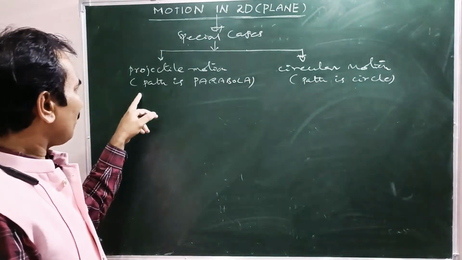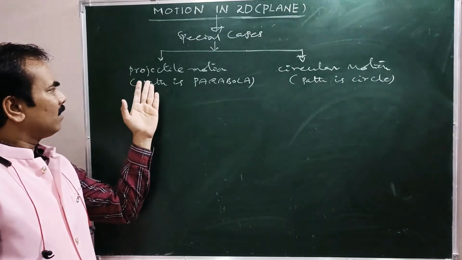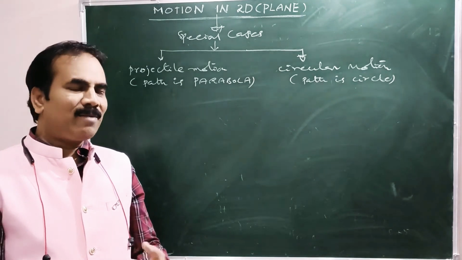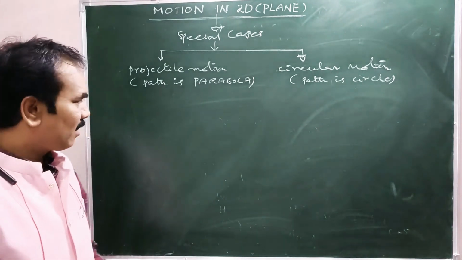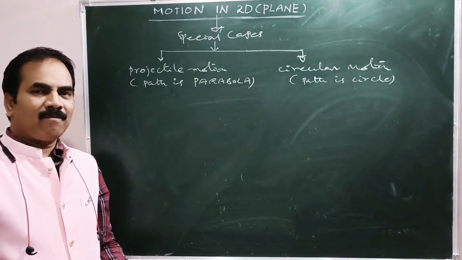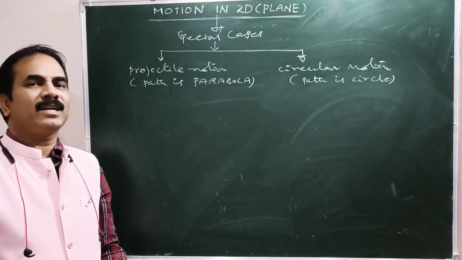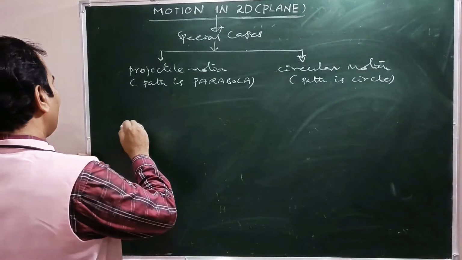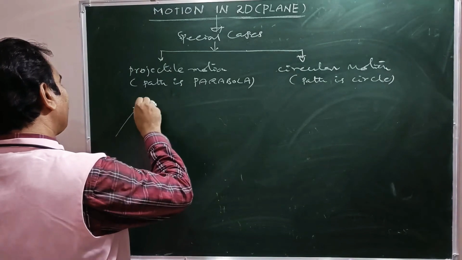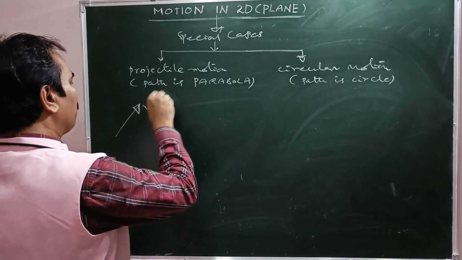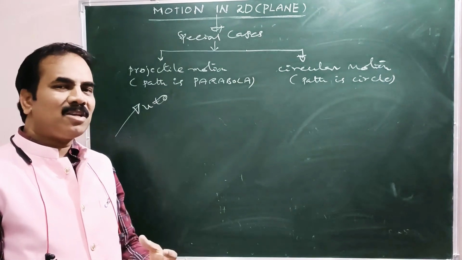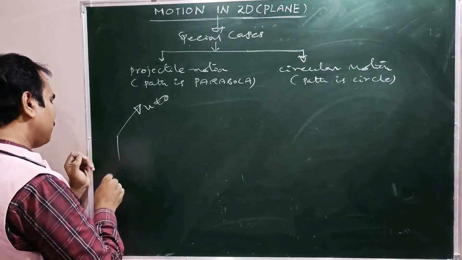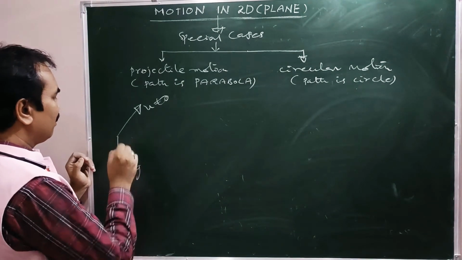Now let us see what is meant by projectile. When do we say that a given moving particle is a projectile? There is a specific definition for any particle to become a projectile when it is under motion. What are the specific conditions? The particle is projected with some initial velocity other than 0, right? Here the particle must be acted upon by some constant force.